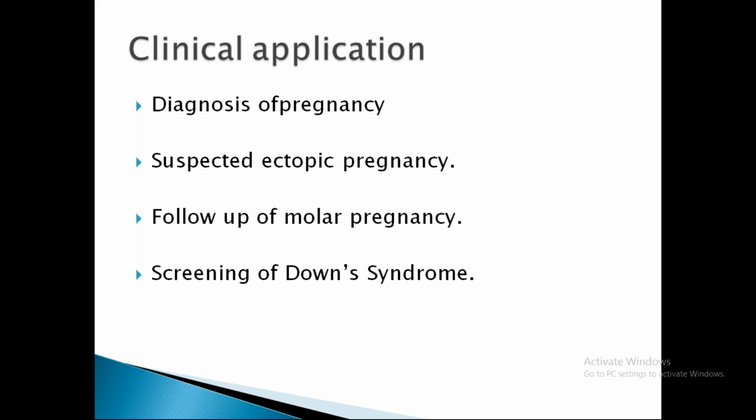And it is also used in screening of Down syndrome, where its value is elevated. In the first trimester, you can advise a double marker or dual marker, which consists of beta HCG along with pregnancy associated plasma protein A, where beta HCG is increased in Down syndrome. So this is the clinical application where we are using beta HCG values: diagnosis of pregnancy, when you suspect an ectopic pregnancy, follow-up of a molar pregnancy, and screening of Down syndrome.